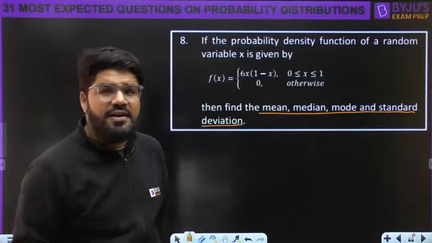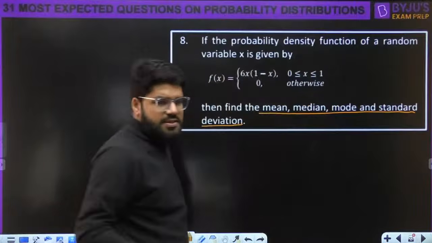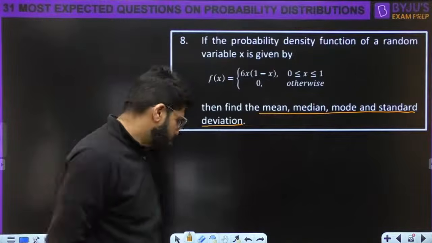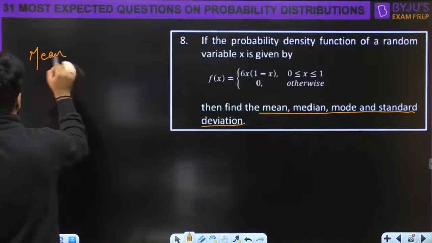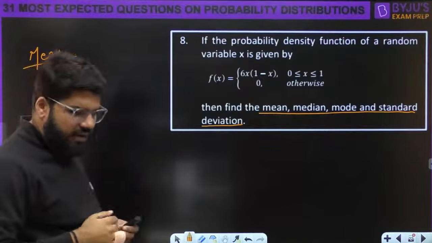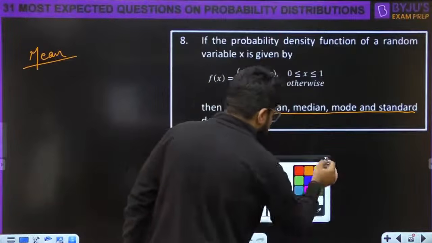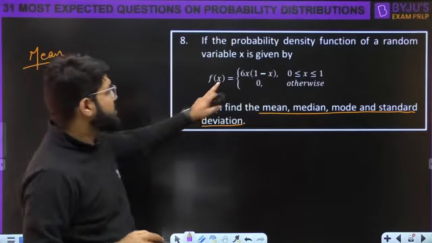Okay, let's learn here in this question how to calculate the median and mode of this distribution. When a PDF is given, how do you calculate the median and mode? One by one, let us start with the mean first of all. Okay, mean. What is the mean? It is the integral of x fx.